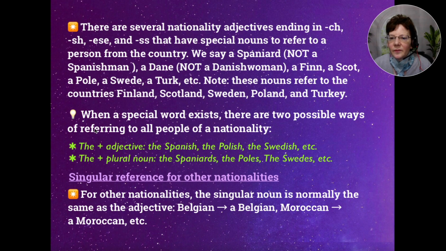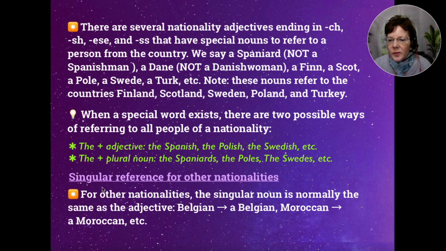Okay, so when a special word exists, there are two possible ways of referring to all people of a nationality. So, for example, the plus adjective: the Spanish, the Polish, the Swedish, without a noun. And then we have the plus plural noun. We can say not the Spanish, but the Spaniards, the Poles, the Swedes, etc.